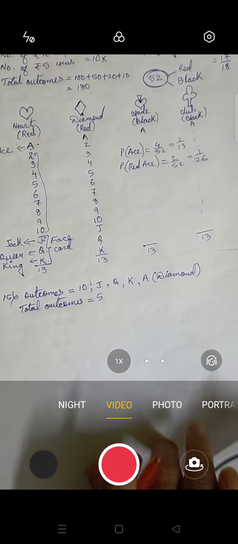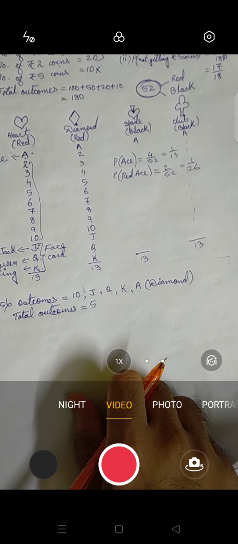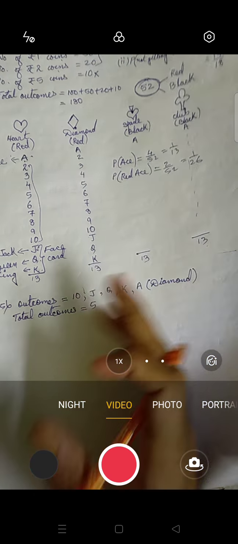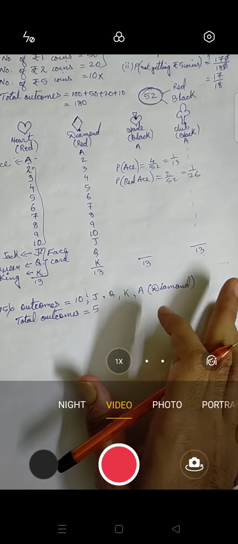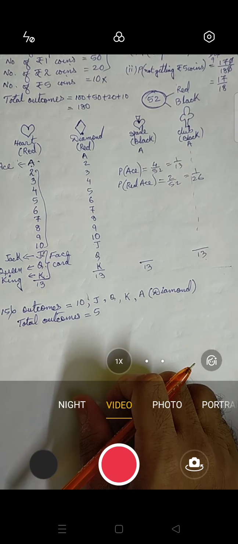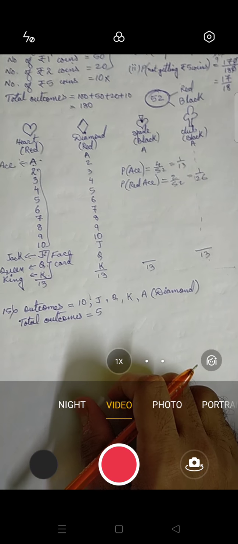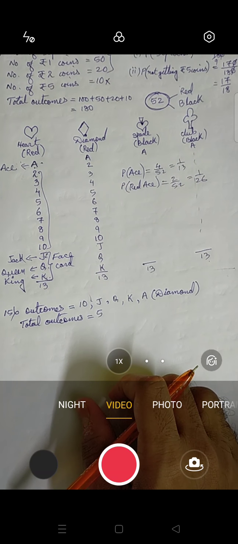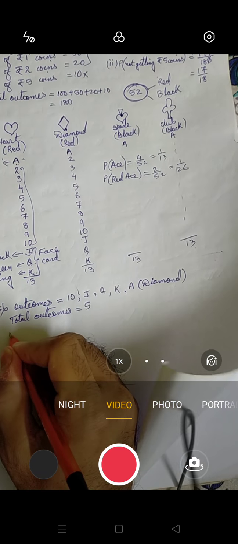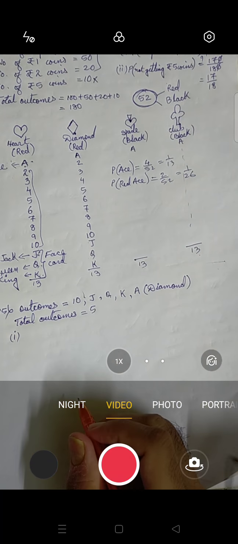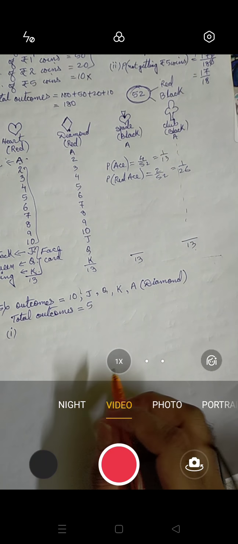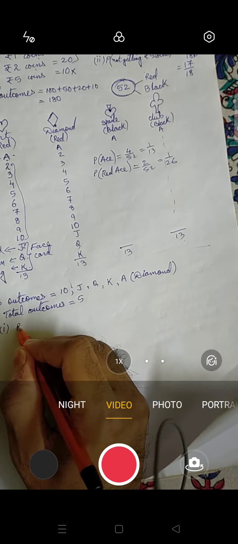Okay, now let's see what they have given. The cards are well shuffled. They have mixed properly, without looking into it, and we have shuffled it with their face downward. One card is picked up at random. So one card is been taken out from this. Number 1. Question is, what is the probability that the card is the queen? So we'll say that probability of queen.